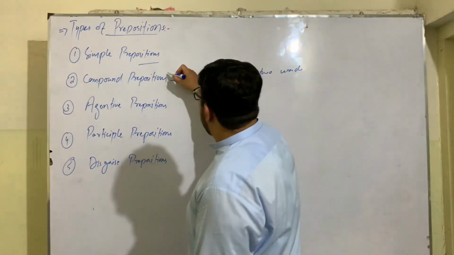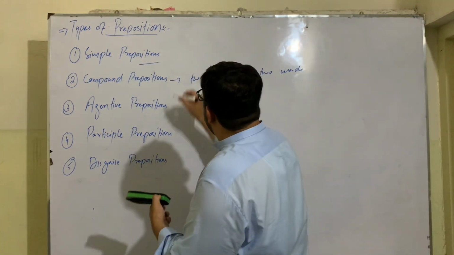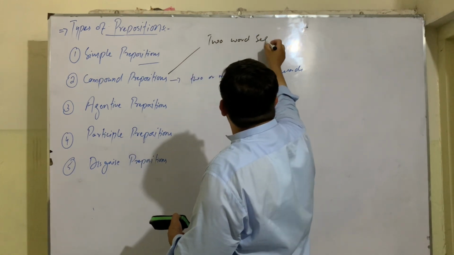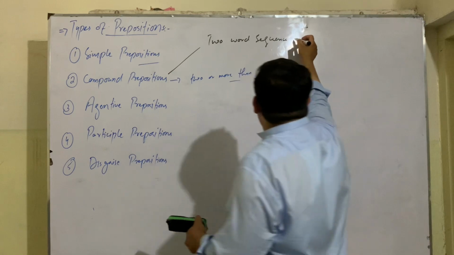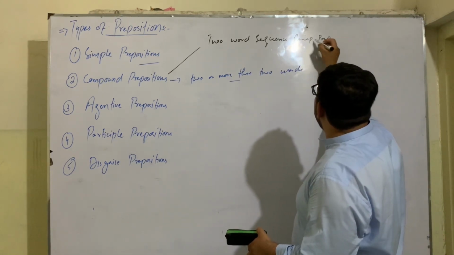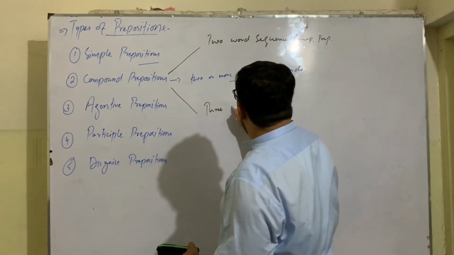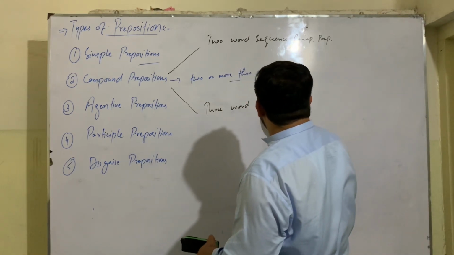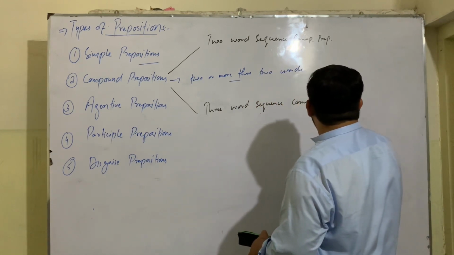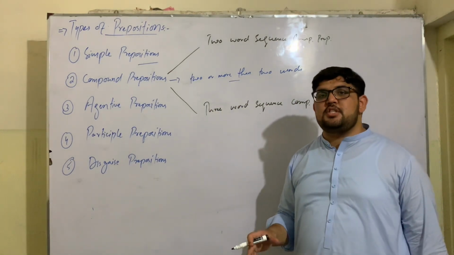Compound prepositions are also of two types. Two-word sequence compound prepositions, and we have the three-word sequence compound prepositions. Now, what types in the compound prepositions?